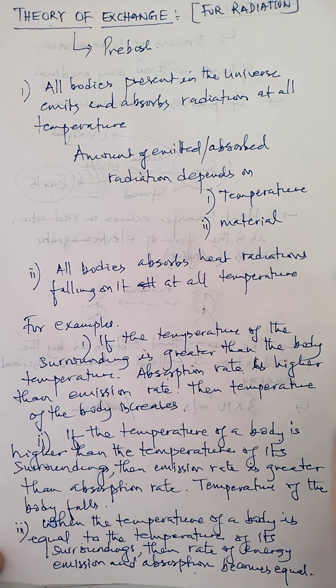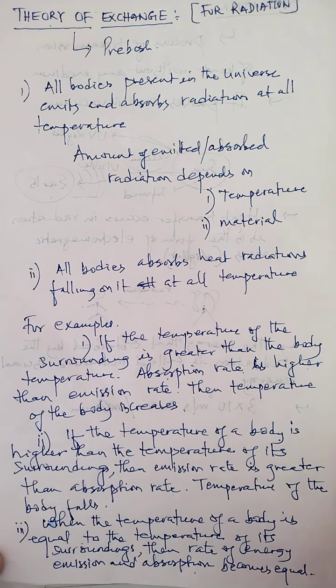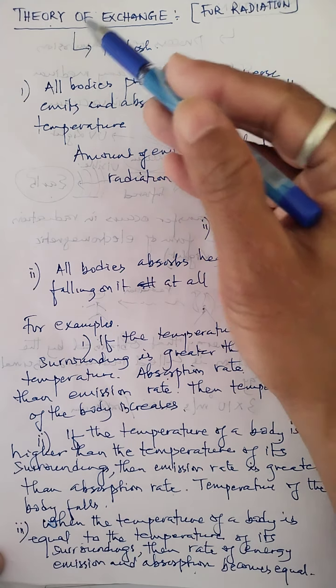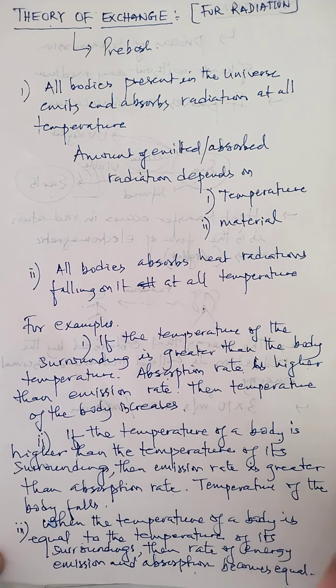But this emission rate and absorption rate of energy between the body and the surrounding will be exactly equal. So these are the three different cases that we can see as far as the theory of exchanges is concerned. And this theory of absorption and emission of energy between the body and the surrounding is completely for radiation.